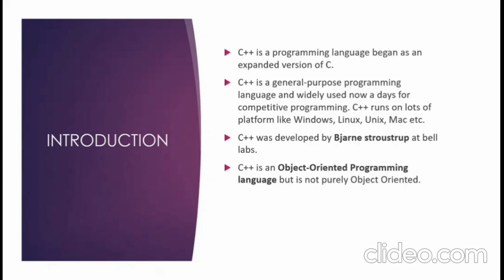In 1970s, C was one of the most used and popular language. Even today, C is one of the most famous language. But C programming has its own limitations. It was difficult to write the complex code in C. So the team created the new language called C with classes using object-oriented principles. C++ runs on a lot of platforms like Windows, Linux, Mac, etc.